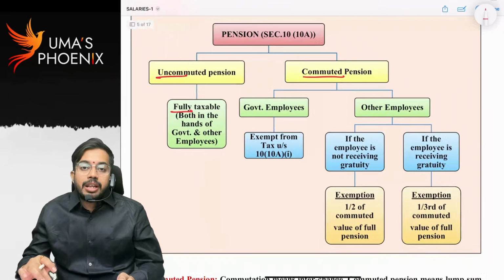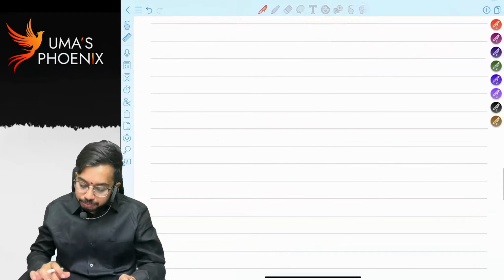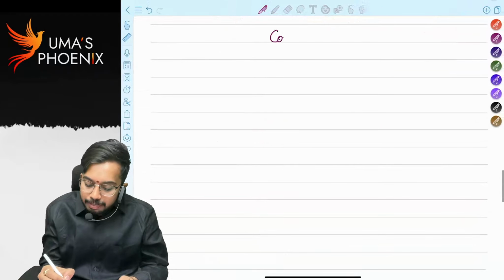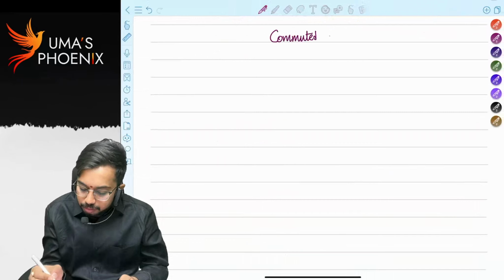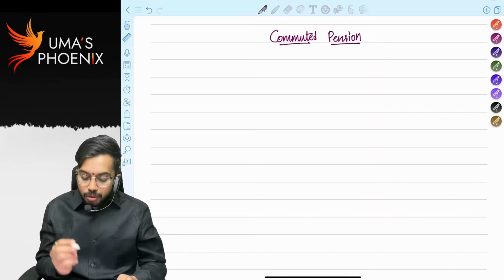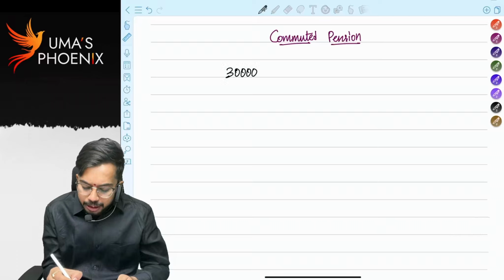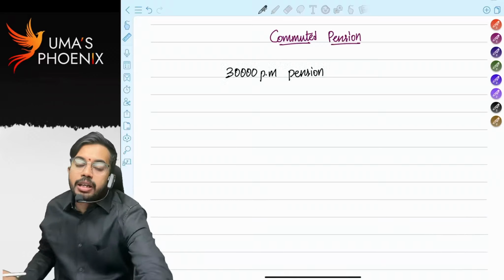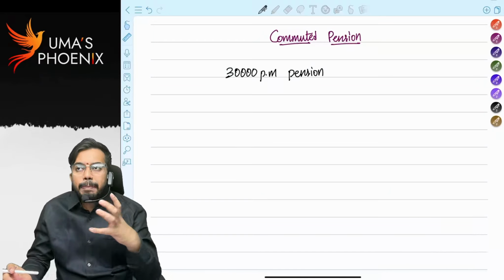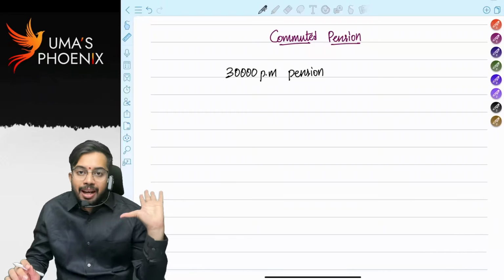Now the whole discussion is about commuted pension. Sir, what do you mean by commuted pension? I will tell you. Listen carefully, this is important. Now, an employee is receiving 30,000 per month pension. Suddenly the employee is in need of 8 lakh rupees. He wants to get a surgery done. He wants 8 lakh rupees.